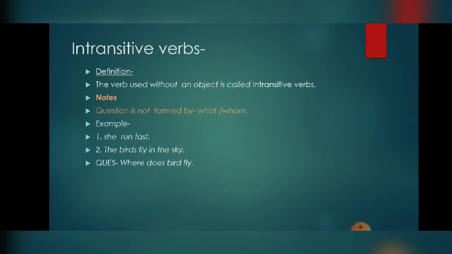So "where" is the question that is framed from the sentence. We are not getting the question by using what and whom, so this is an intransitive verb. Third is "the dog bathes." Here dog is a subject, bathes is a verb. Again we can find that there is no object in the sentence, so it is an intransitive verb.